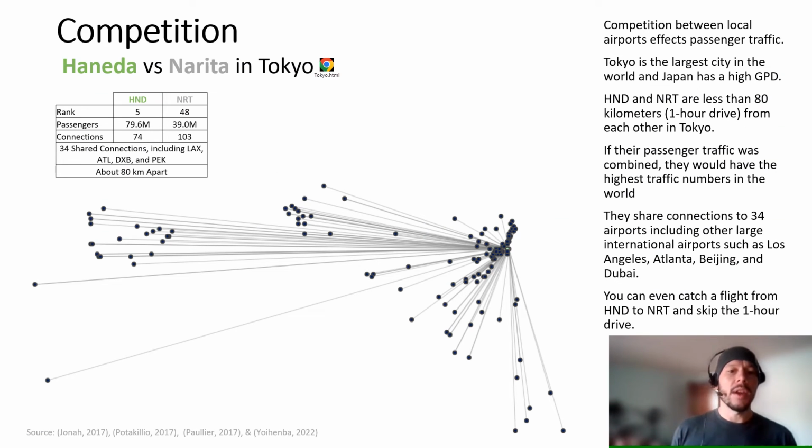The final thing I wanted to look at is competition. The best way to do this is to look at two airports that are close together. So we have Haneda and Narita in Tokyo. These are ranked number 5 and number 48 in the top 50 data set.